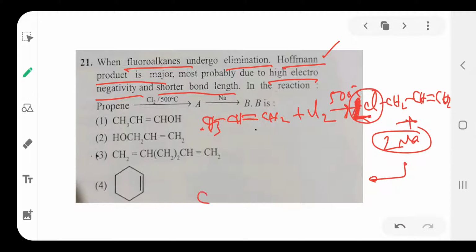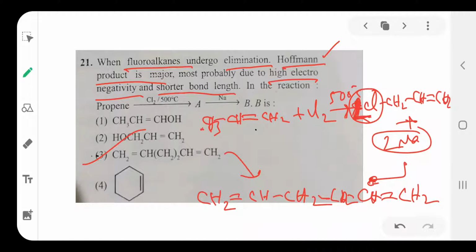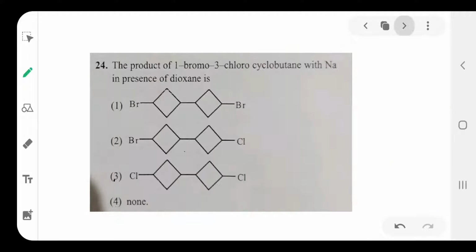Then one CH2 double bond CH, CH2 and another CH2 double bond CH, CH2 join to form a bond. So this is the product in this reaction. So this is the correct option. Option is 3.